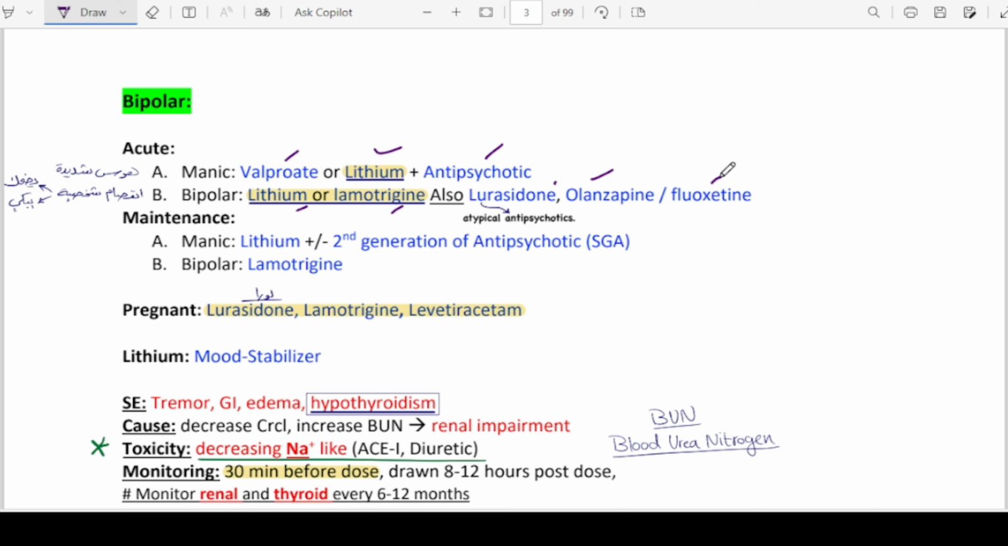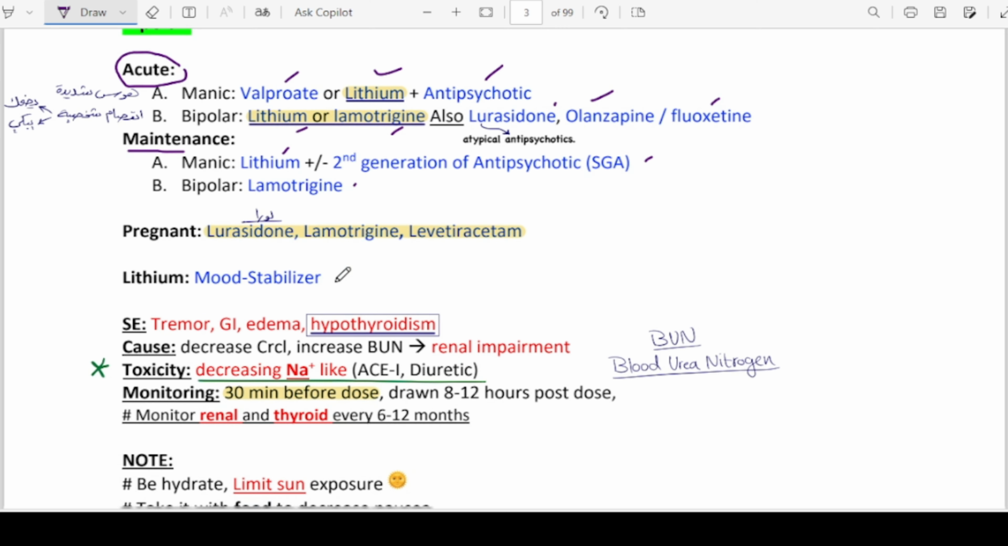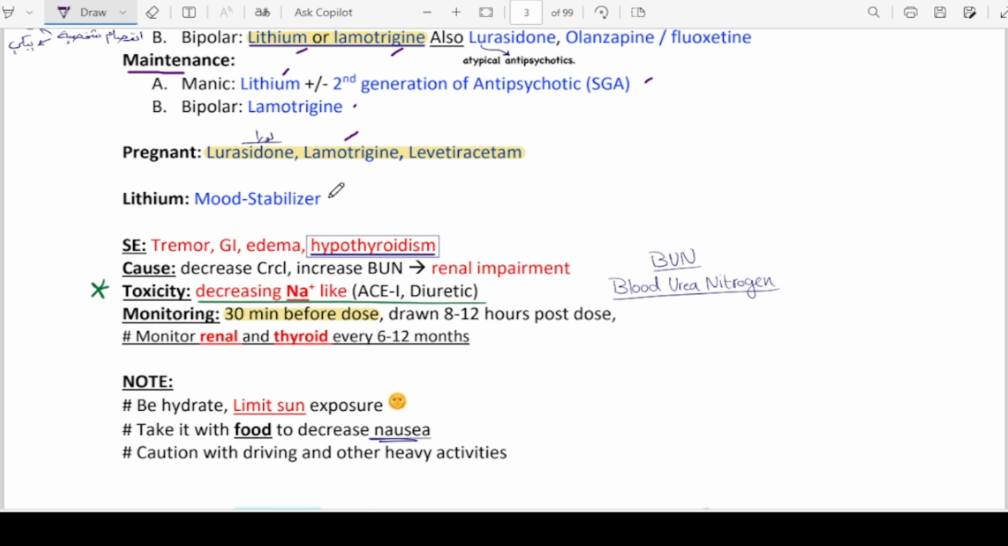For the maintenance, so this was about acute bipolar or mania disorder. But if we have to maintain those conditions for mania, you can add lithium along with second generation or atypical antipsychotics. And for bipolar disorder, if you want to maintain, you can give lamotrigine. So basically there are two drugs that are mainly used, and those are lithium and lamotrigine. In a pregnant patient, the drug of choice should be lamotrigine or levetiracetam, and we know that lithium is a mood stabilizer, so this is the drug of choice here.